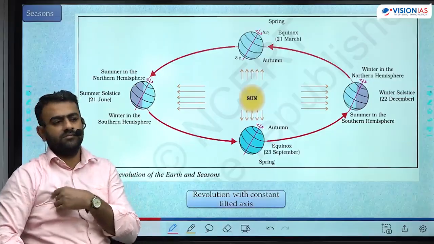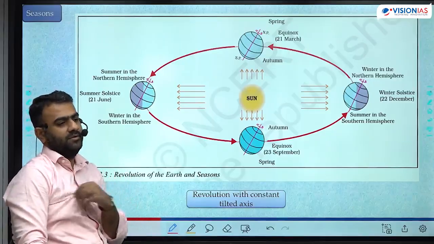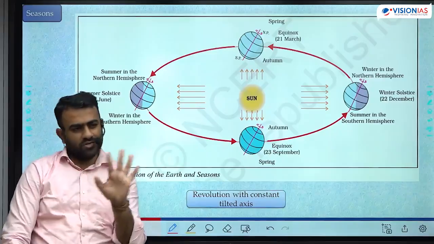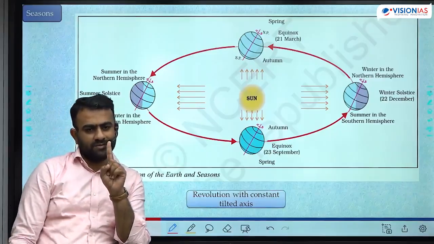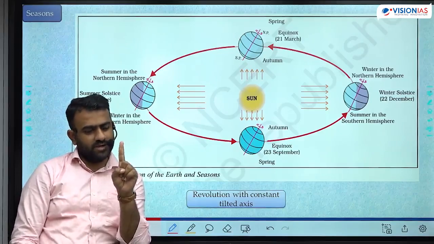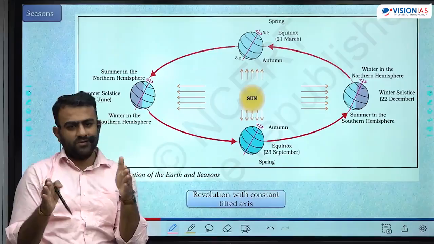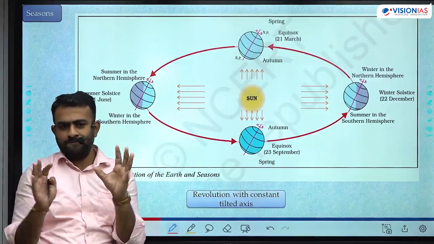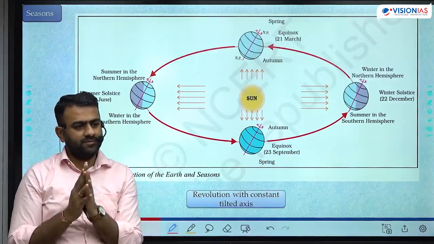So what happens? Tell me. What happens during summer? Two things. Most of you would have observed this. One is length of the day is longer during summer. Normally if it is 12 hours, during the summer it is 13 hours, 14 hours, 15 hours, 16 hours, depending upon the location.